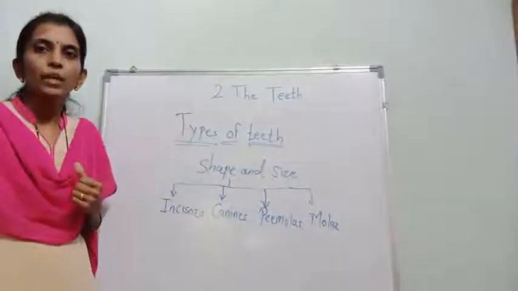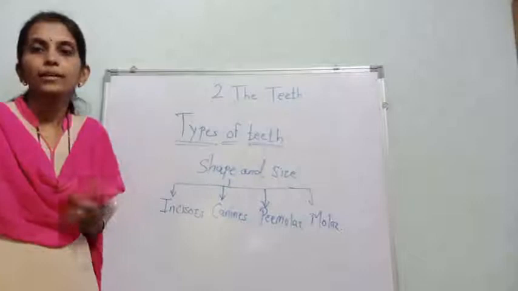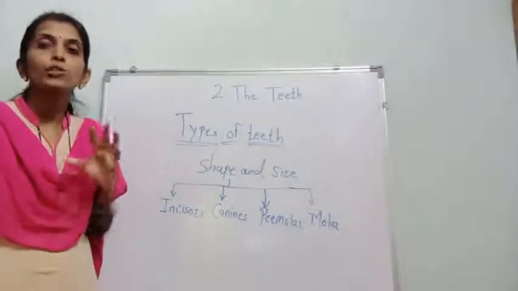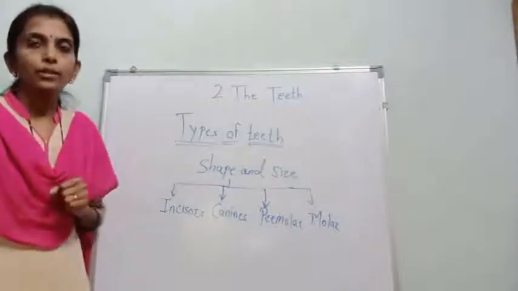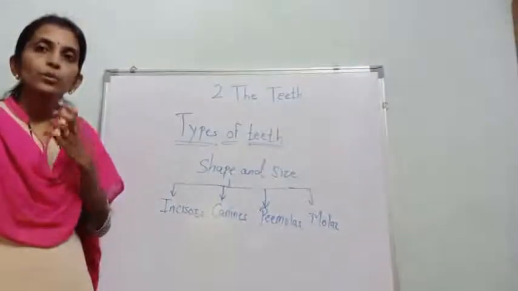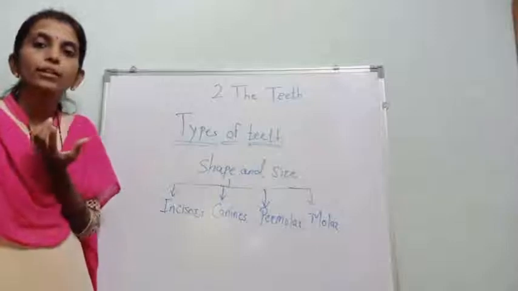See, on the basis of shape and size, मैंने आपको पहले बताया कि हमारे जो टीथ के शेप्स और साइज हैं, वो डिफरेंट रहते हैं. Okay, they are different in shape and size and also their functions, meaning their work is also different. So when you observe it carefully, you can understand that. See how our teeth are different in the functions.